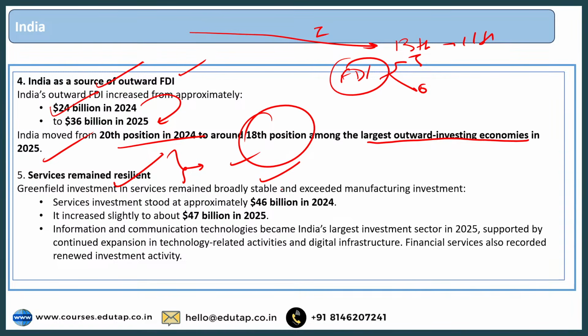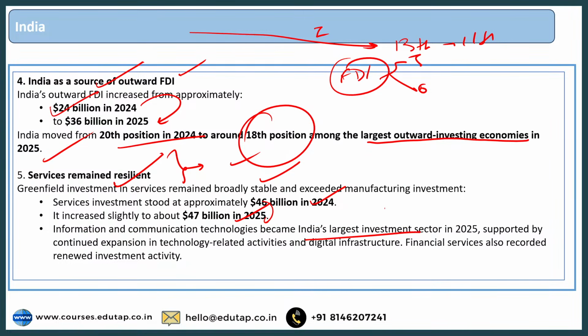And you can see the data also, where services investment stood at approximately $46 billion in 2024, and it increased slightly to about $47 billion in 2025, right? So a 1 billion increase. And ICT, information and communication technology, became India's largest investment sector in 2025, right?